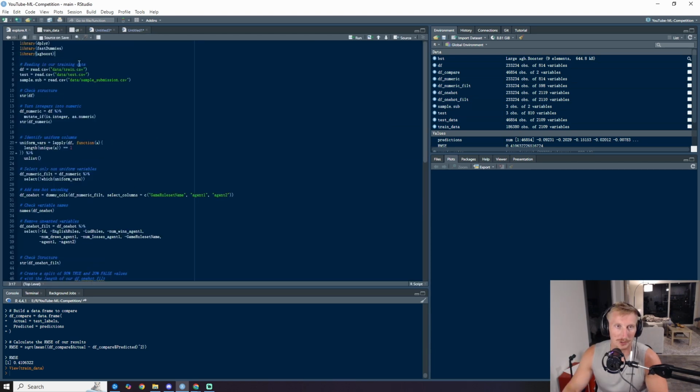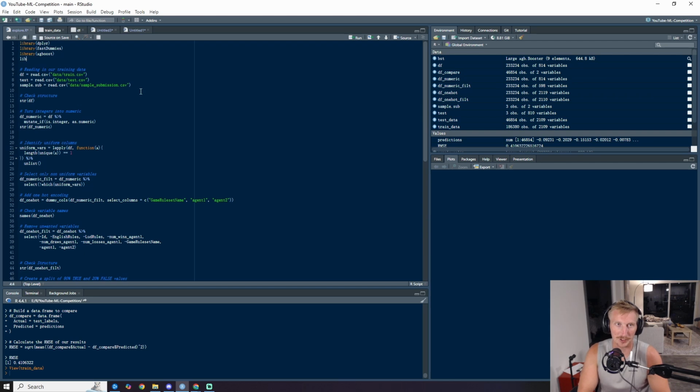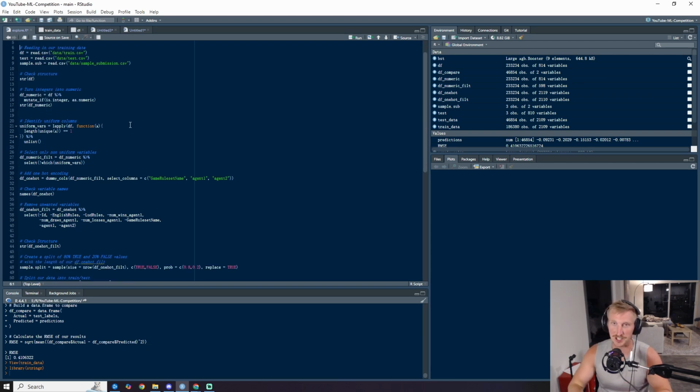So we're going to use a package called stringr. We're going to break up some of the agent names to make the one hot encoding not give us a ridiculous amount of variables. To get started, I just want to see what the unique names in agent 1 look like. So I'm going to do unique(df$agent1), and we'll just do the first 10.